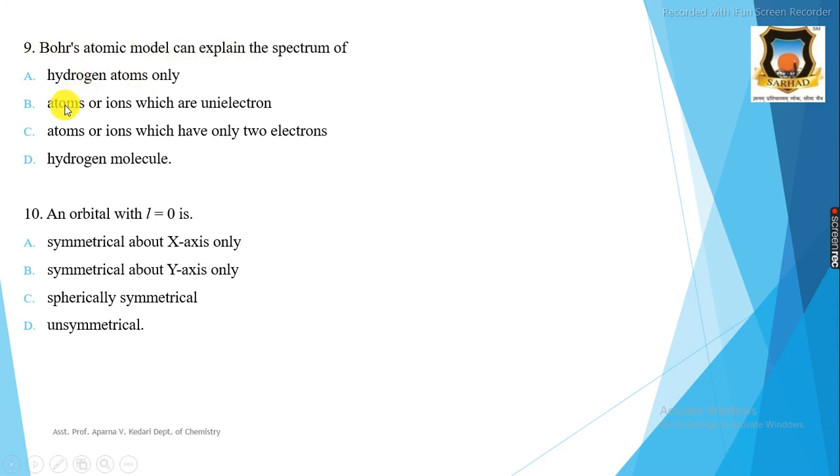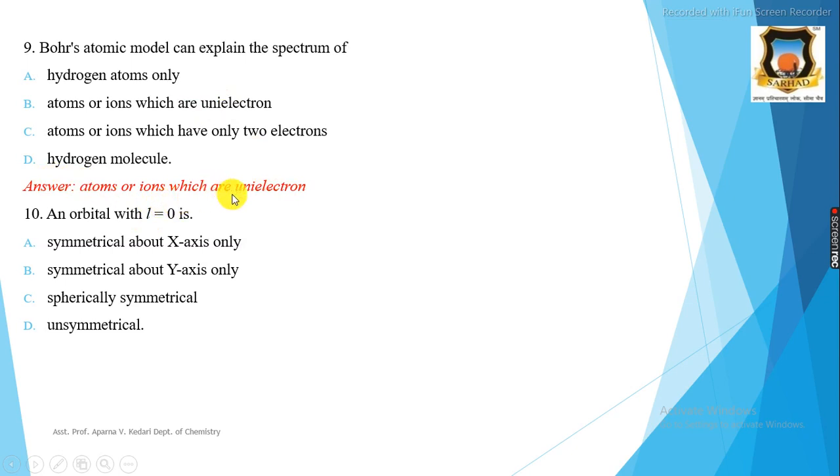Then the next question, the ninth question: Bohr's atomic model can explain the spectrum of A, hydrogen atom only. B option is atoms or ions which are unielectron, C is atoms or ions which have only 2 electrons, and D is hydrogen molecule. The correct option is atoms or ions which are unielectron. That is, Bohr's atomic model explains the spectrum of atoms or ions which are unielectron, like hydrogen, then He plus, that is, it is unielectron.